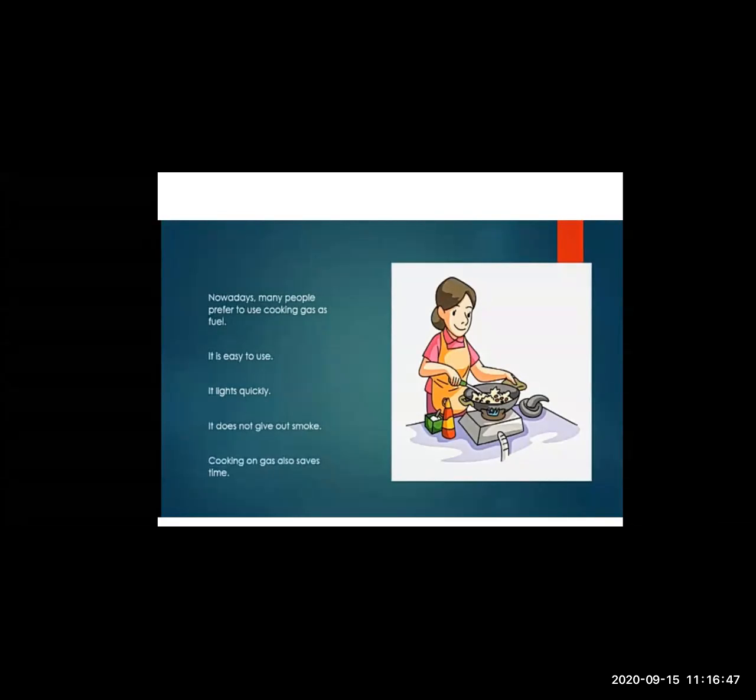Like in the olden days, students, what happened? People used to make the gas out of the mud, as I told you, and it used a lot of energy. The energy was consumed in a lot of amount, and a lot of fuel was required for that. But nowadays the cylinders and the stoves are available. It does not take much of your energy, it gets lit very quickly, and it does not give out that much smoke. So the time is also saved.